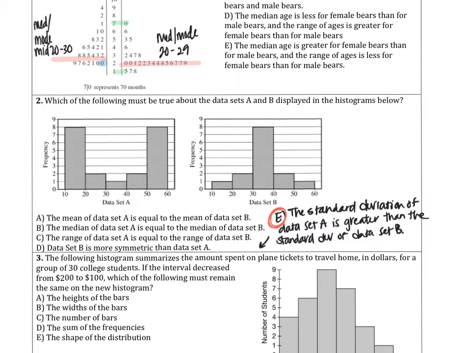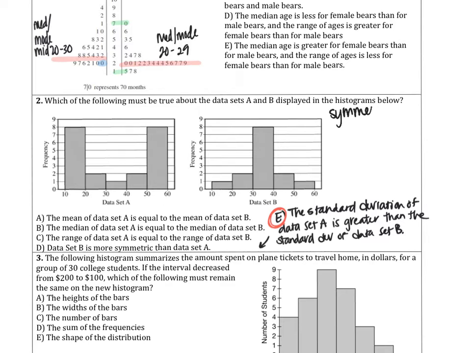We haven't really spent too much time on standard deviation, but looking at these other ones, option A says the mean of data set A is equal to the mean of data set B. The mean is probably somewhere in the middle, but we cannot be sure because this is an interval of 30 to 40. Same thing, the mean and the median, because both of these are symmetric graphs.